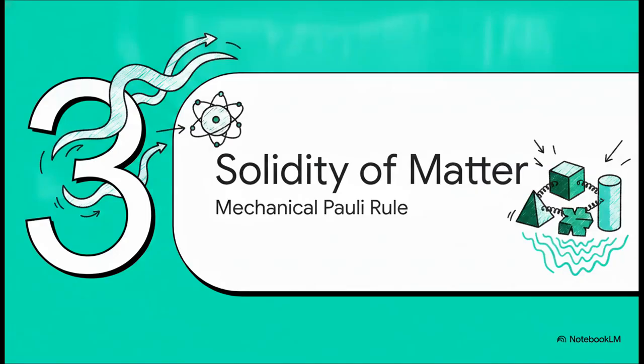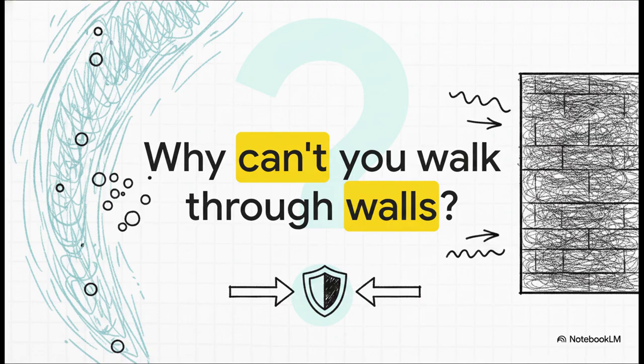Section 3. Why matter feels solid, the mechanical Pauli exclusion. We always hear that atoms are almost entirely empty space. So how does this fluid elastic model explain why everyday objects feel solid? Why can't you walk through walls? It's the ultimate childhood question, right? Well, the absolute medium provides a completely deterministic structural mechanism for why matter stubbornly resists collapse. It throws out abstract quantum rules and replaces them with tangible fluid mechanics.